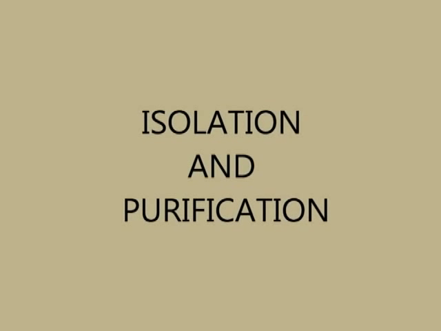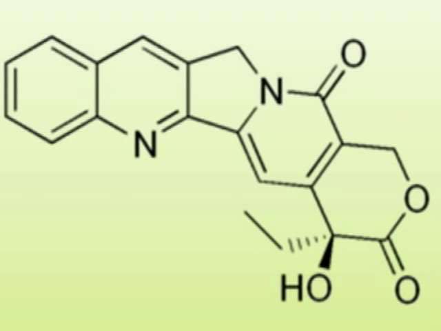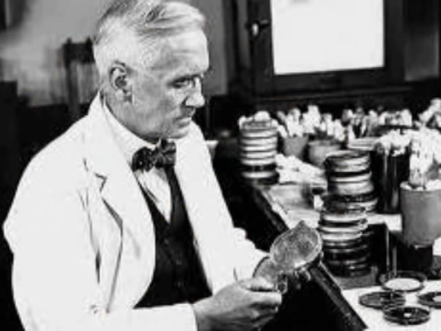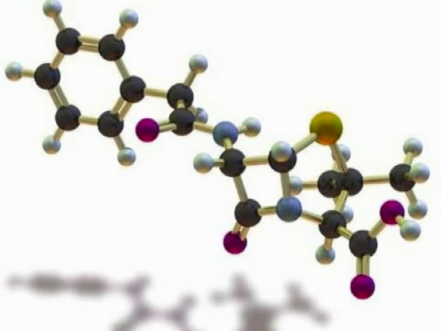Isolation and purification. When the lead compound or active ingredient is in a mixture of compounds, it has to be isolated and purified. Isolation and purification mainly depend on the nature of the compound. This refers to whether it is volatile, soluble, or insoluble, and it also depends on the stability of the compound and the amount of it. When Alexander Fleming discovered penicillin and its antibiotic properties, he succeeded in isolating it in an aqueous solution, but could not purify it because it would be destroyed by the water.